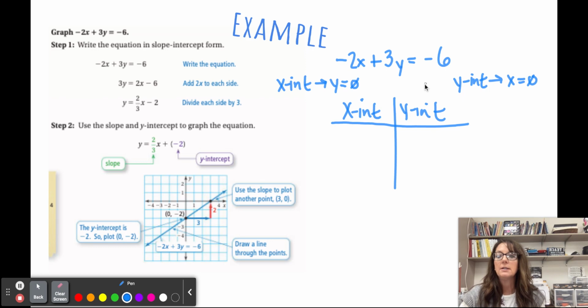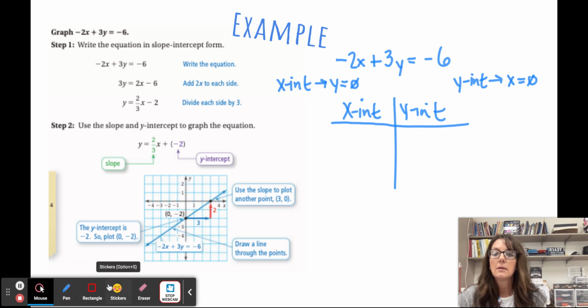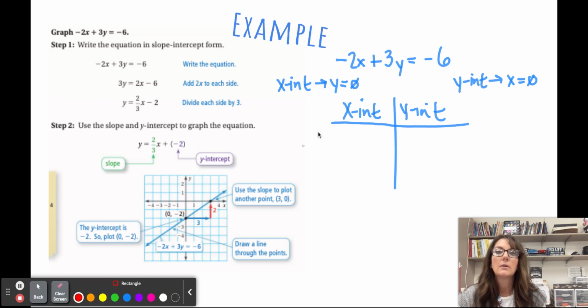So imagine, if you will, for trying to find the x-intercept, if y is 0, right? Well, that really didn't do anything, did it?